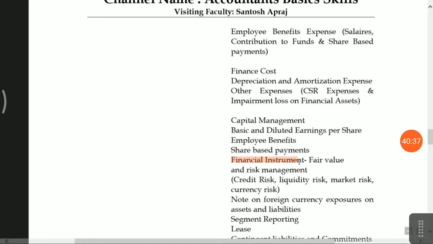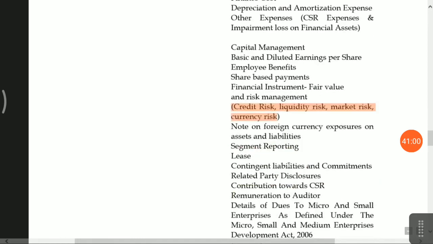Financial instruments, how they are measured, and the most important factor, risk factors for your business. How it is credit risk, liquidity risk, market risk and currency risk, that you have to disclose in your notes to accounts. This is the most important for your business. Any foreign investor will look at the financial risk for their business. Note on foreign currency exposure, how much the exposure.